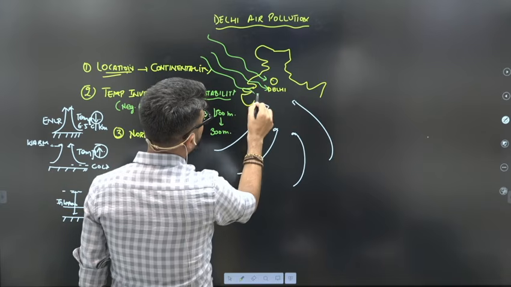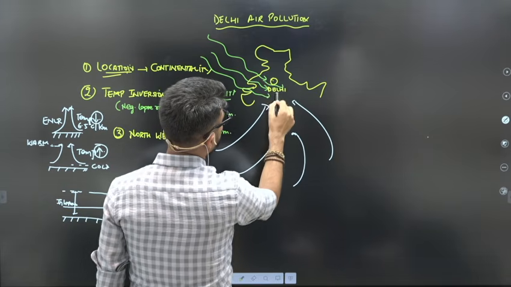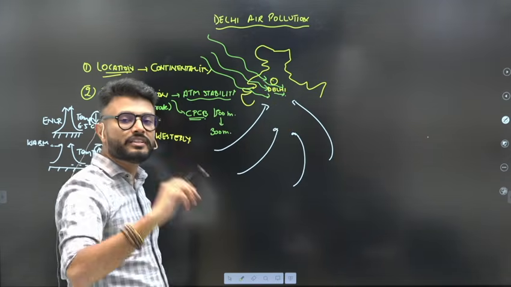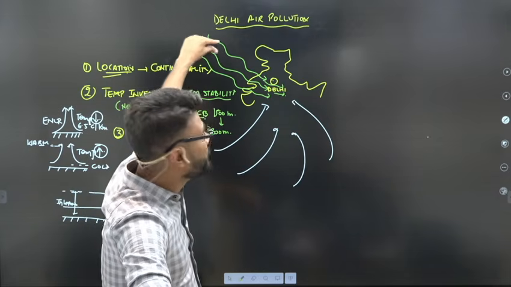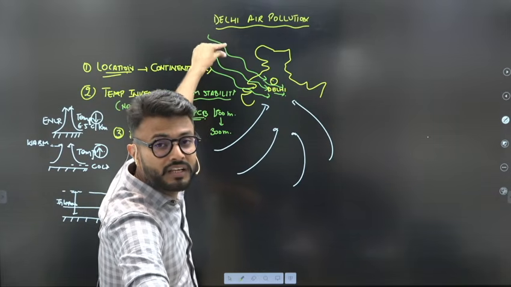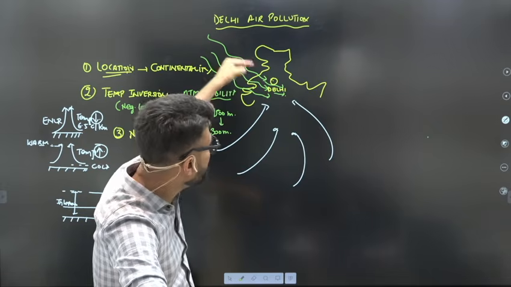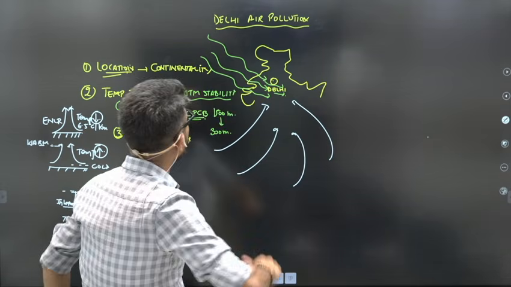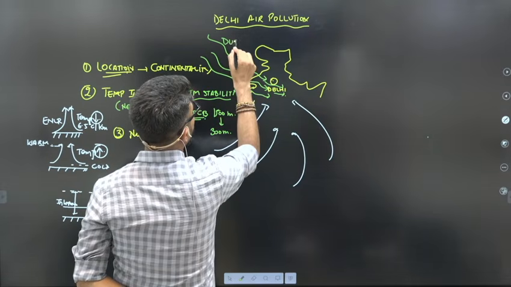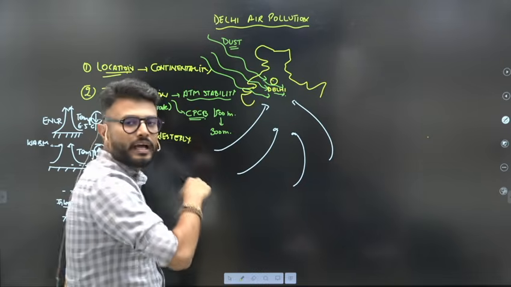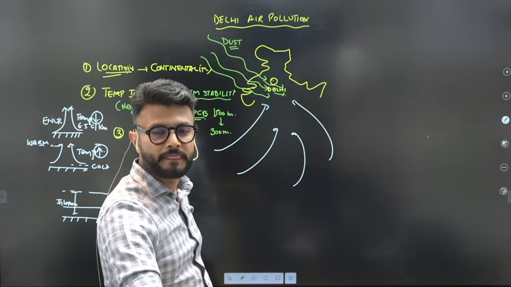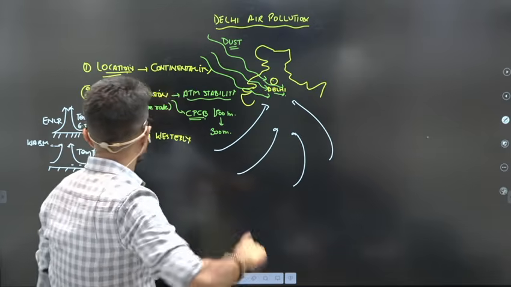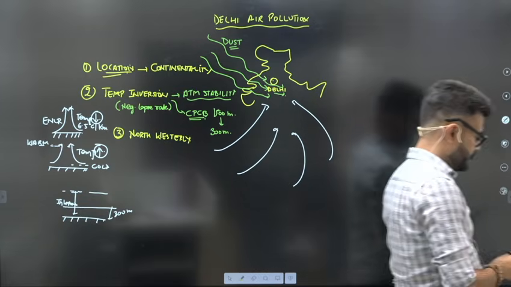These winds pass through Central Asian deserts, then through Afghanistan, Iran, Pakistan, and then enter India. So these winds also bring a lot of dust particles with them, which lead to increased pollution in this area. Is it fine? So northwesterly winds are also another factor.